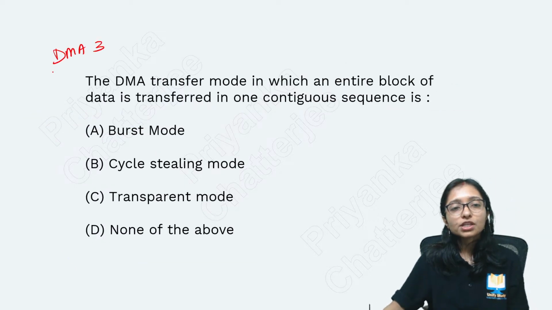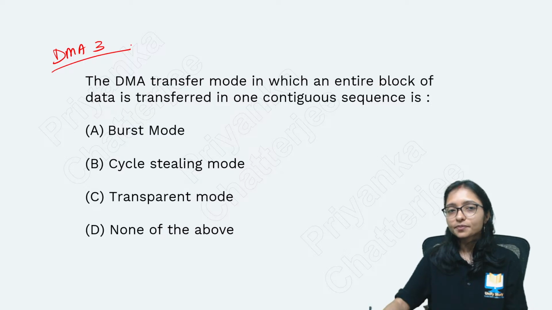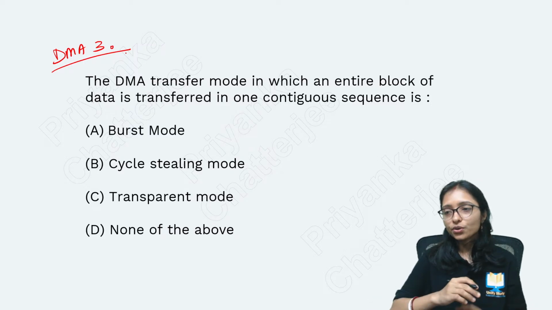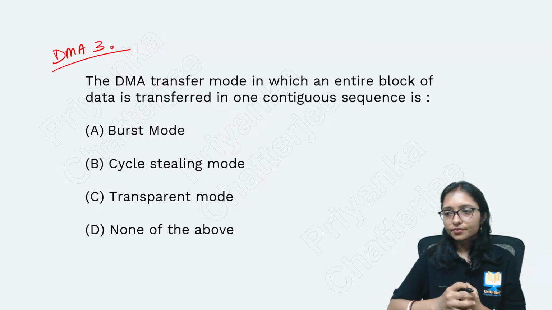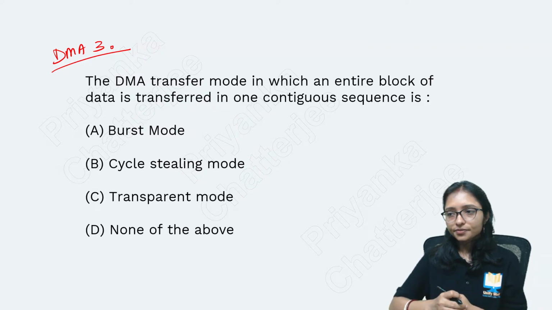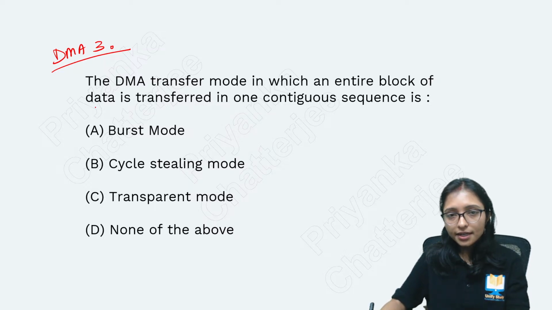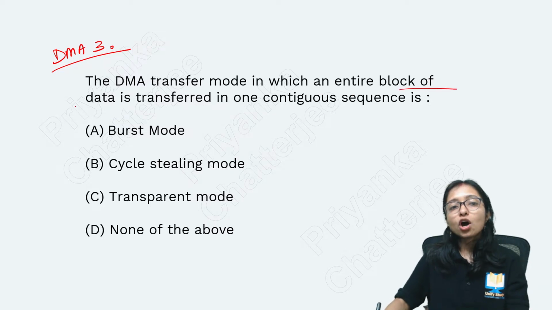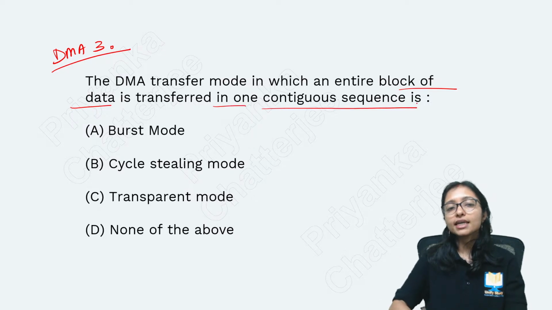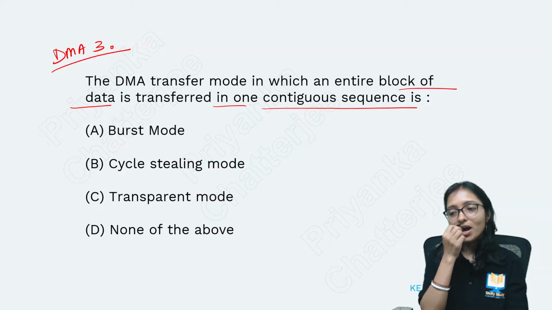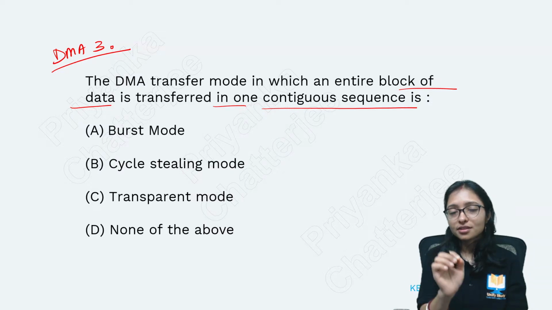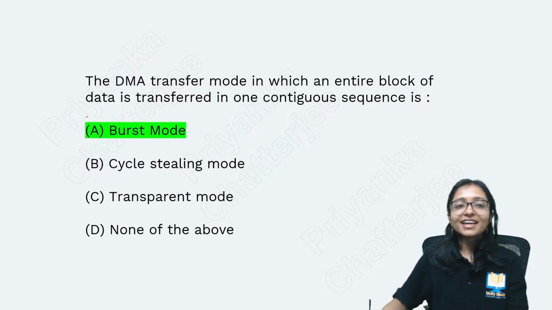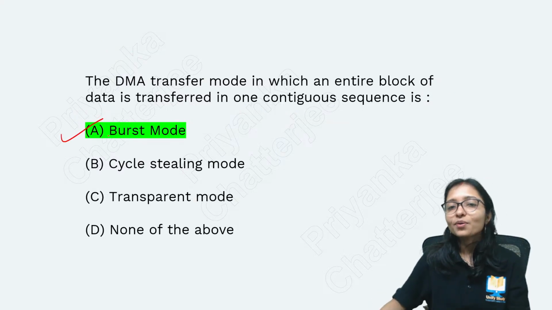DMA 3, question number DMA 3. The DMA transfer mode in which an entire block of data is transferred in one contiguous sequence is... Yes, it is again A. Why are you doing B?